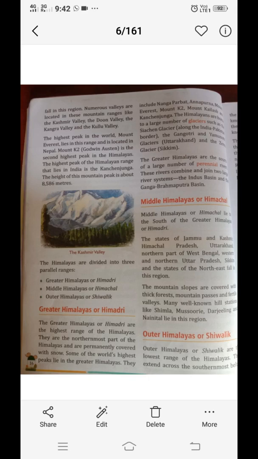Life in the mountain. The Himalaya passes through a number of Indian states like Jammu and Kashmir, Himachal Pradesh, Uttarakhand, Sikkim, western and northern Uttar Pradesh and the states of the northeast. Let us discuss its details.